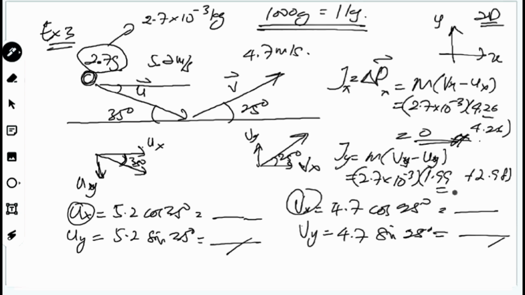Then you should get the answer equivalent to 0.013 kilogram meter per second. So that is the answer there.